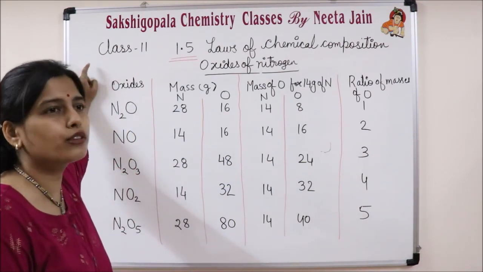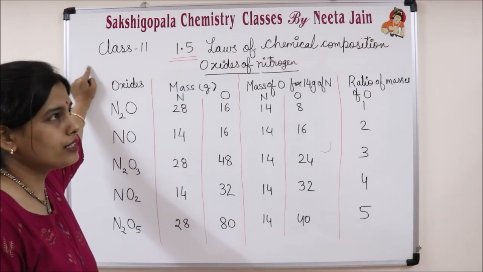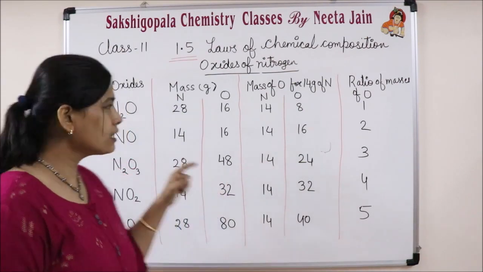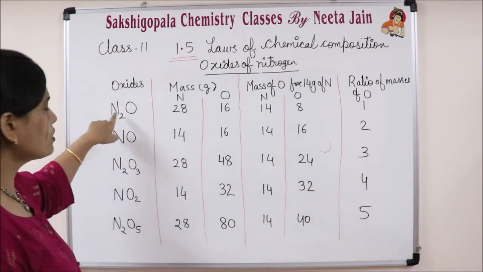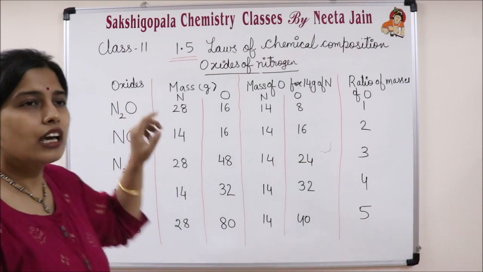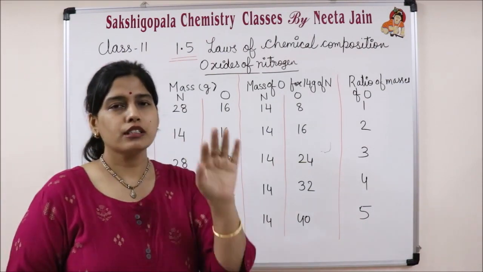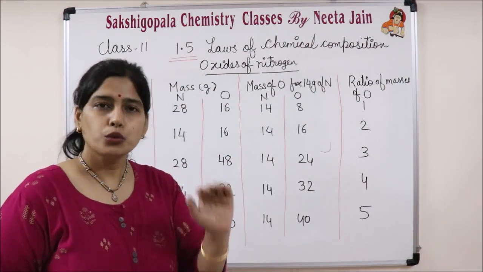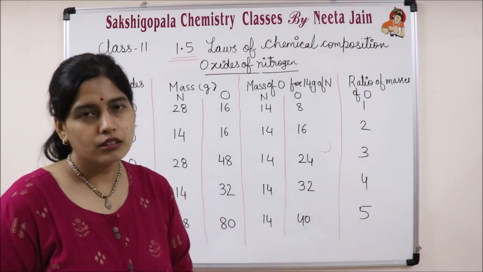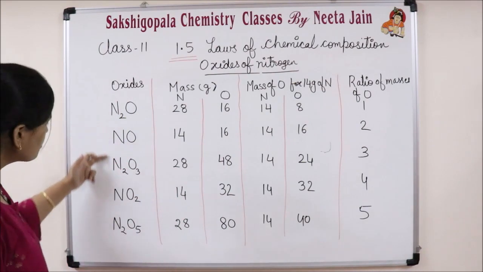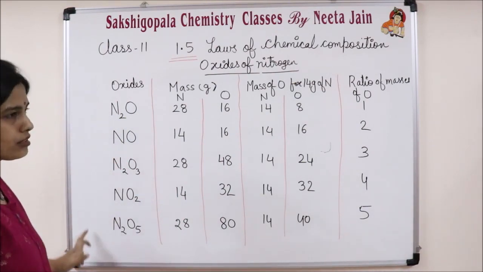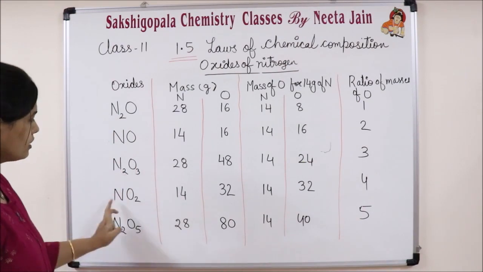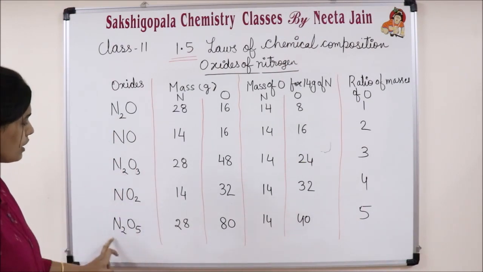What is the statement of the law? Whenever any two elements, here nitrogen and oxygen, combine together to form two or more compounds, these are the different compounds of nitrogen with oxygen: N2O, NO, N2O3, NO2, N2O5.